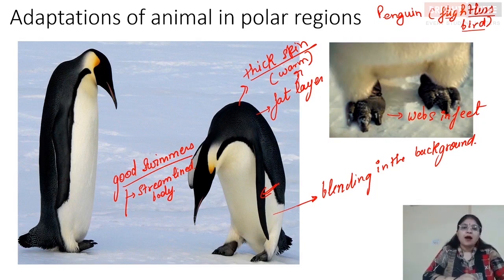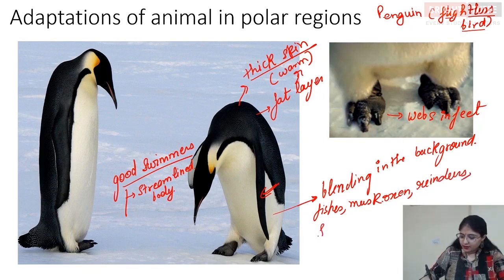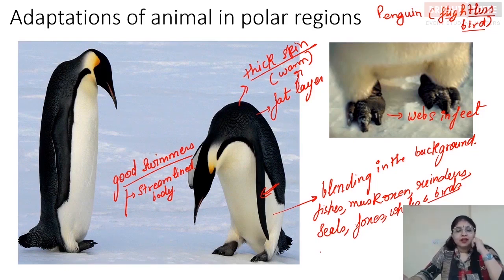Apart from penguins, there are other animals also which are present in the polar regions. What are these animals? These are fishes, right? Different kinds of fishes. These are musk oxen. You will also find reindeers, seals, and you will find foxes. You will also find whales and birds. Now, one of the birds, that is the penguin, is a flightless bird, whereas other birds are not flightless.